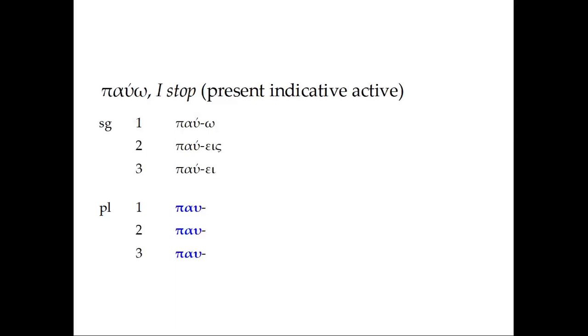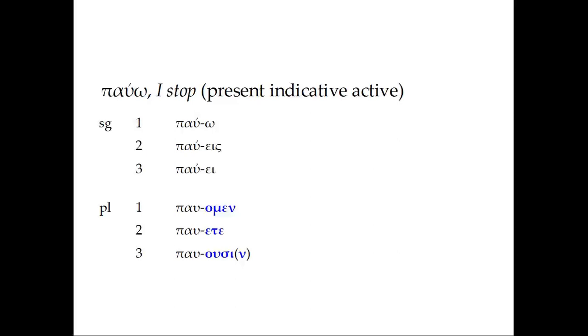And here, too, as with the definite article and adjective and noun, we're going to learn some new endings. We will not have seen these before. So, paúomen, paúete, paúousin. These are the forms for the first, second, and third persons, plural, of this verb. So it's paúomen, we stop, paúete, y'all stop, paúousin, they stop.